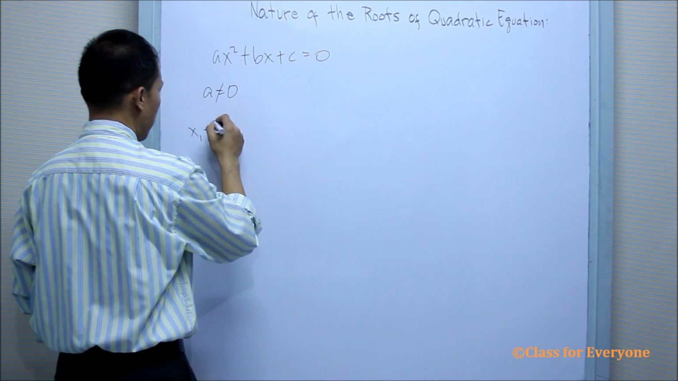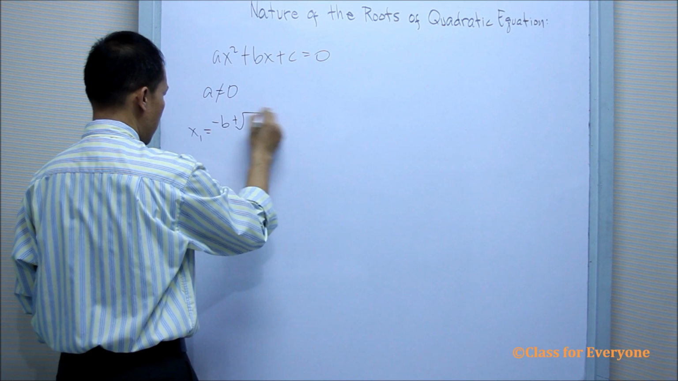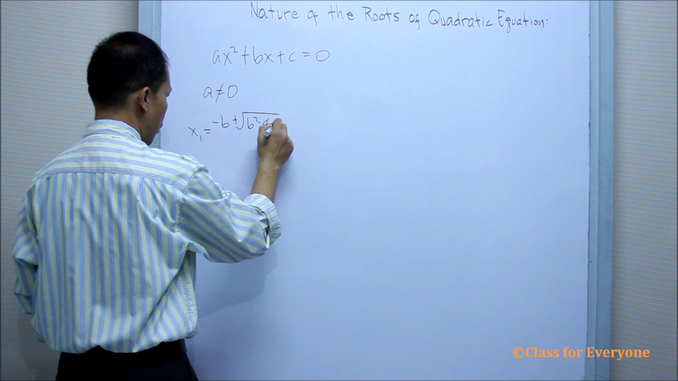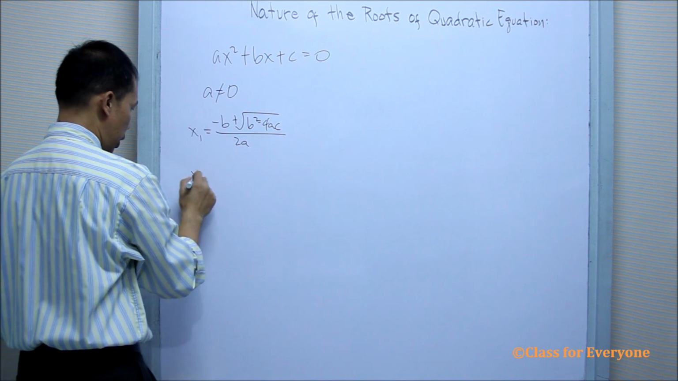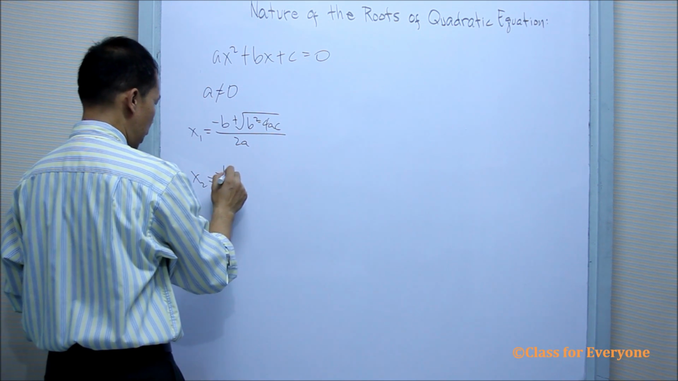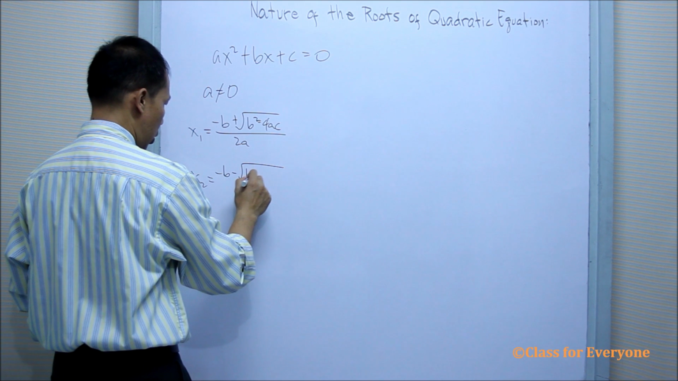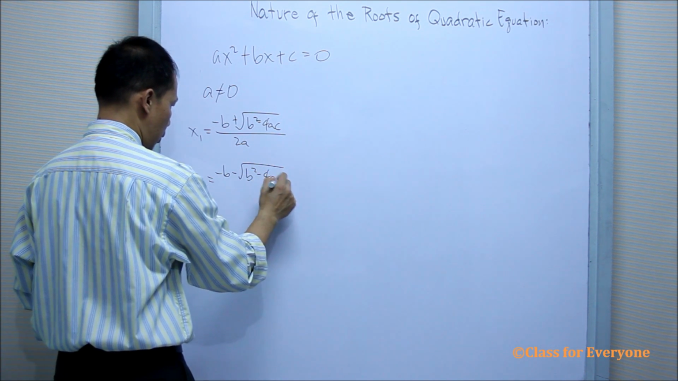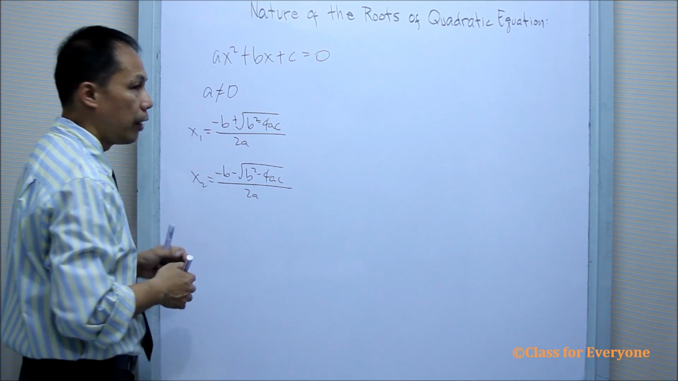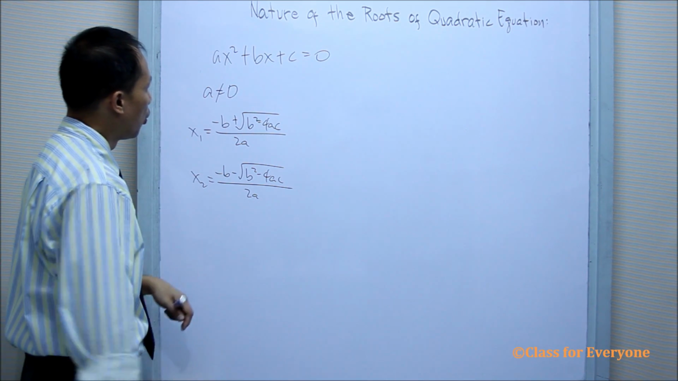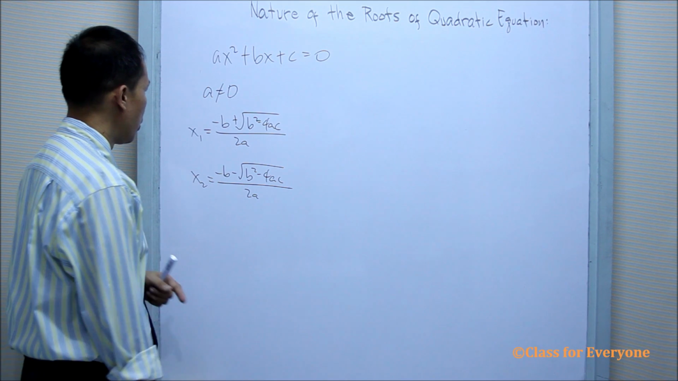So using the quadratic formula, it has negative b plus the square root of b squared minus 4ac all over 2a. Then for the other one, x of 2, we have negative b minus the square root of b squared minus 4ac all over 2a. You'll notice that we have two roots for the quadratic equation.